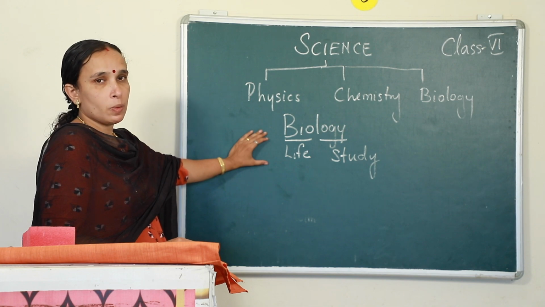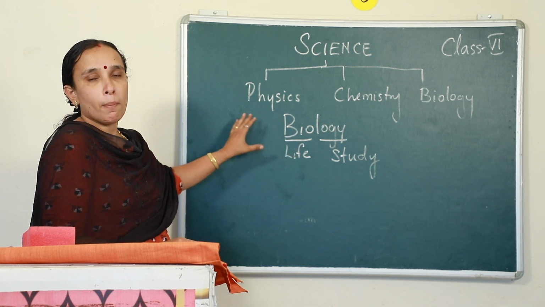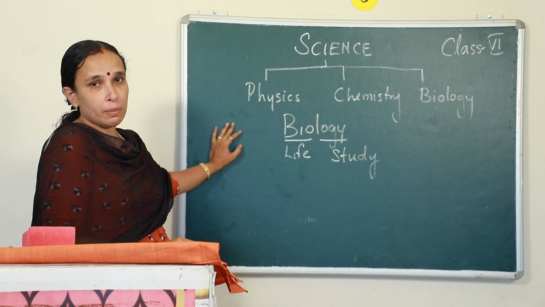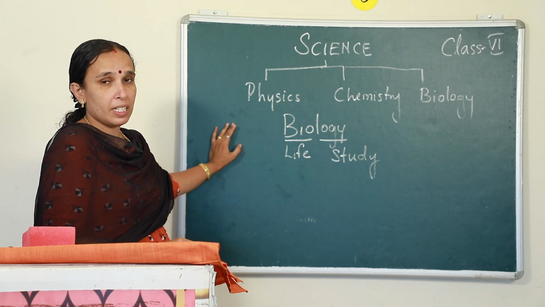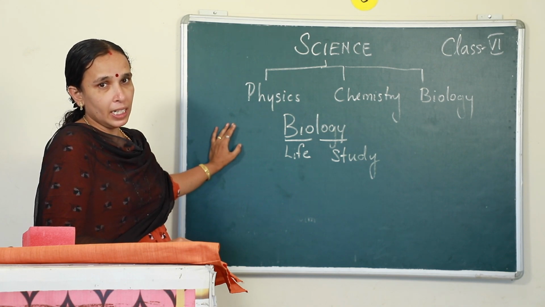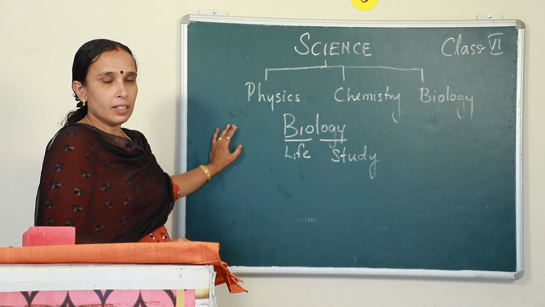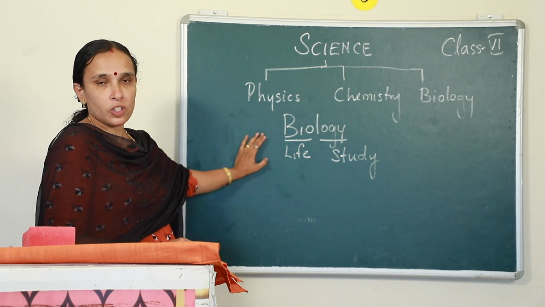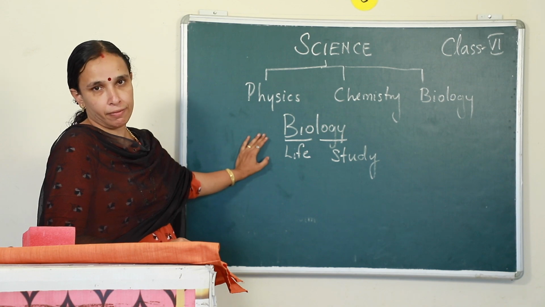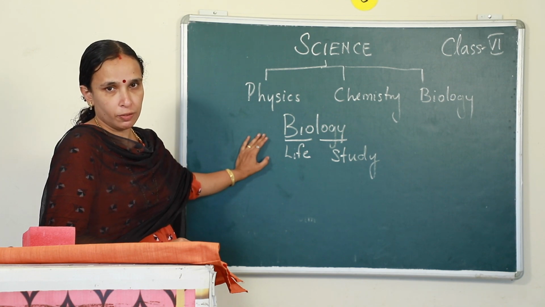Again, when you come to +1, +2, it is further divided into botany and zoology. Botany means study of plants and zoology means study of animals. Okay? So, that we will study later. Now, you just understand biology means the study of life. Okay? And I will be taking biology for you.